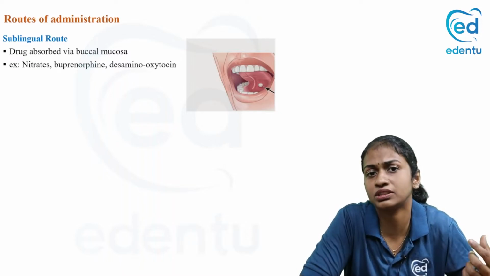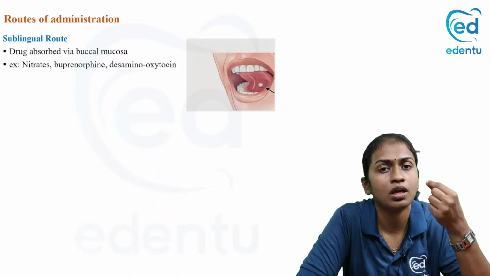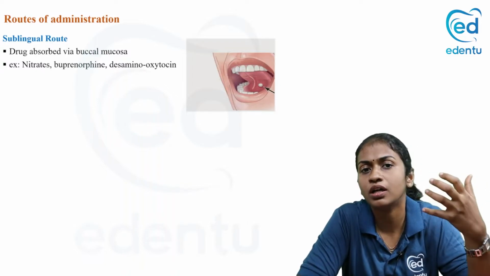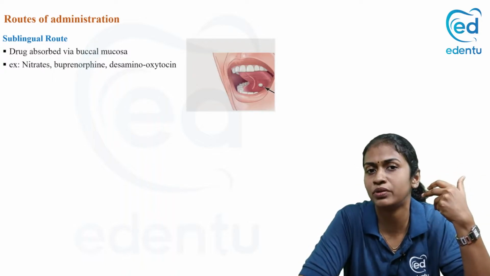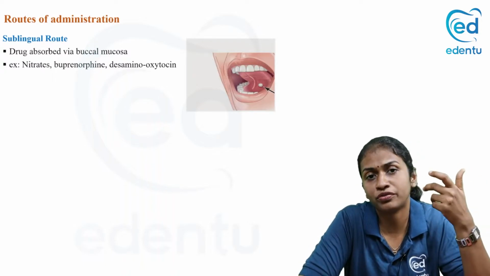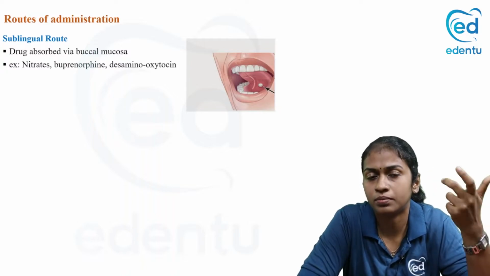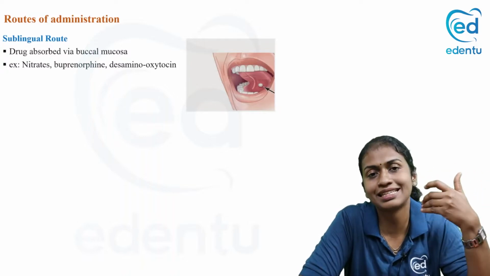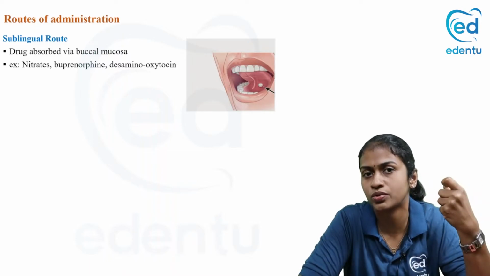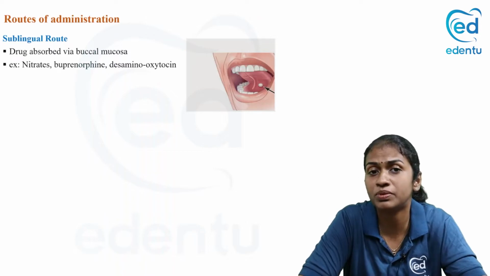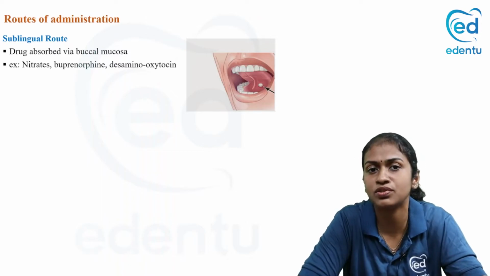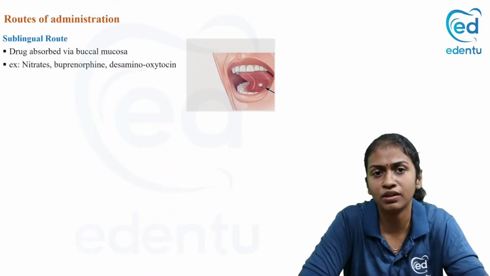Common examples of drugs that are given by sublingual route. You all know the sublingual nitrates, which we give for an acute anginal attack. Okay, so nitrates is a common example you can remember. Then buprenorphine, which we give for smoking cessation. Des-aminooxytocin, it's a form of oxytocin. All these are drugs that we can give by sublingual route. Nifedipine is another drug, an antihypertensive, which is available in sublingual form.